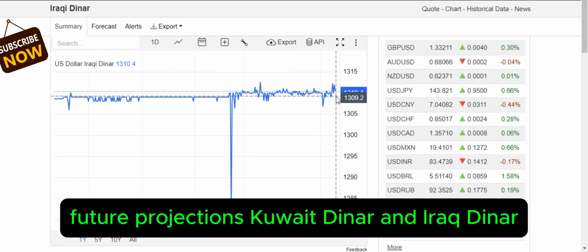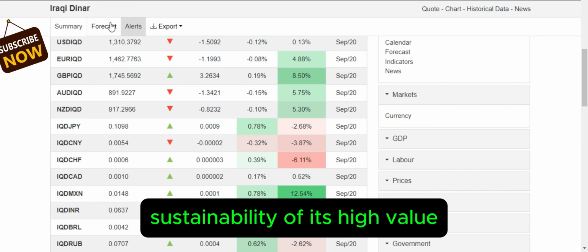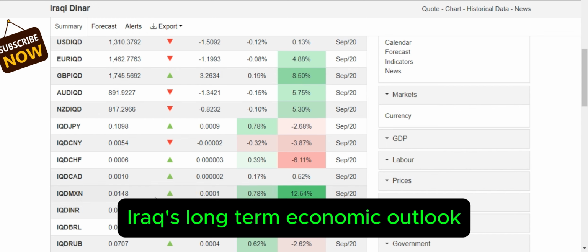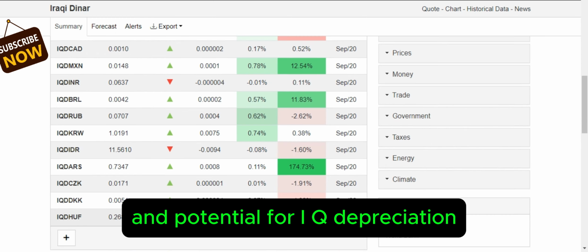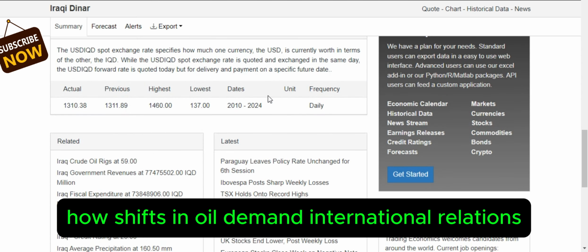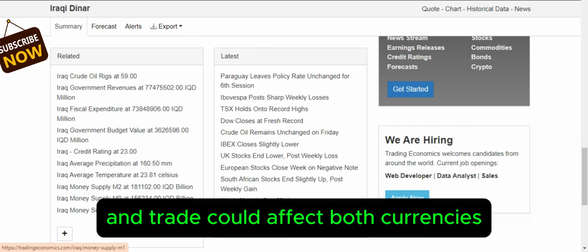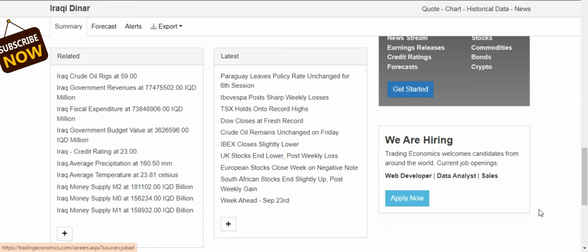Future projections, Kuwait's dinar and Iraq's dinar. Projections for the Kuwaiti dinar, sustainability of its high value, Iraq's long-term economic outlook and potential for IQD appreciation, global economic trends that may impact Kuwait and Iraq. How shifts in oil demand, international relations, and trade could affect both currencies.